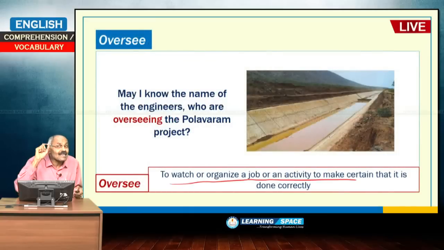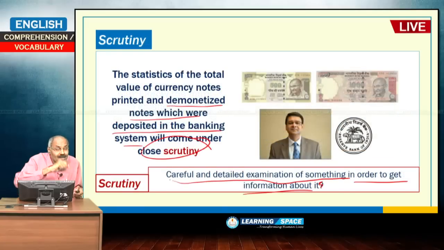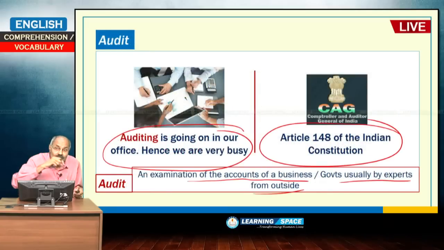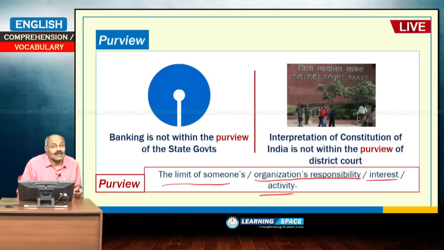Purview means the centre's powers or the centre's jurisdiction or domain, whatever way you call it. It is basically the limit of someone's or an organization's responsibility, interest or activity.